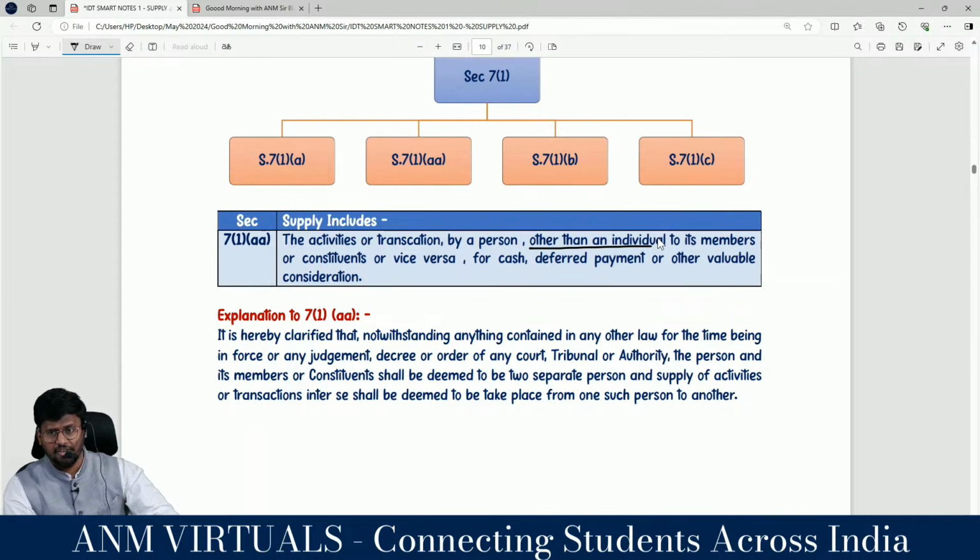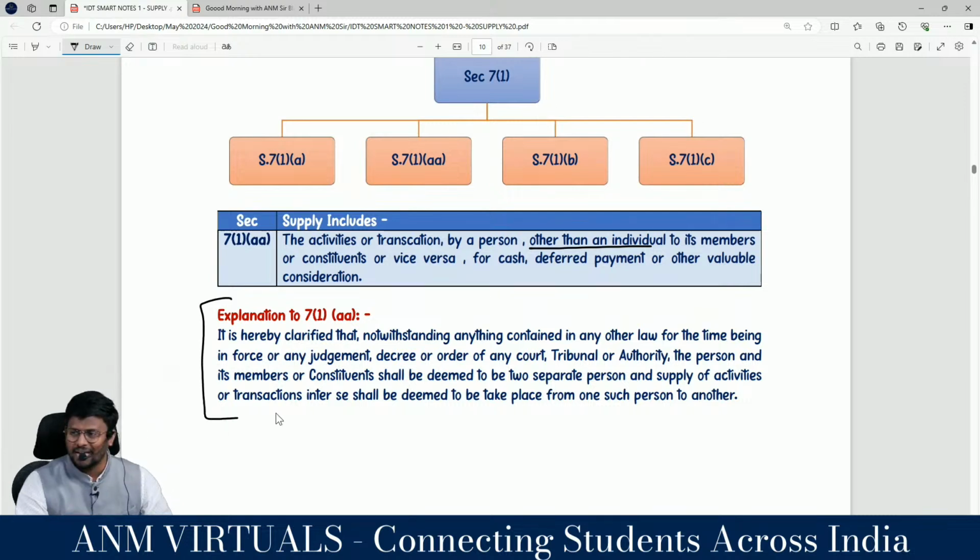So we know the person definition. Category 1, category 2, category 3. To its members or constituents or vice versa, for cash, deferred payment or other valuable consideration. For that, section 7, subsection 1, clause AA, we have an explanation. To discuss this explanation only, we are discussing this chapter, correct?